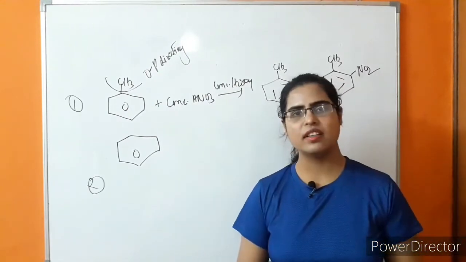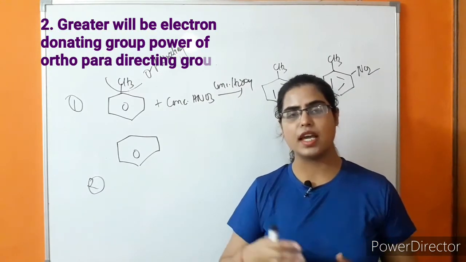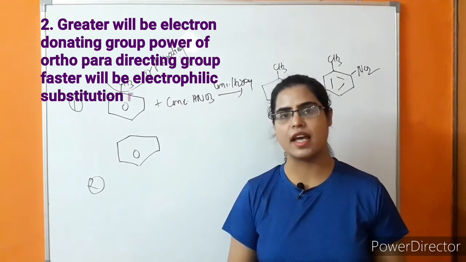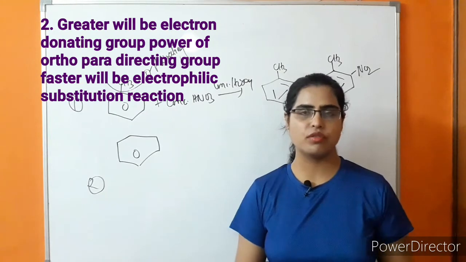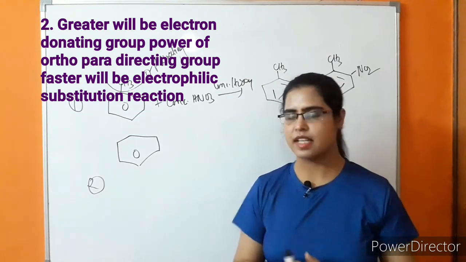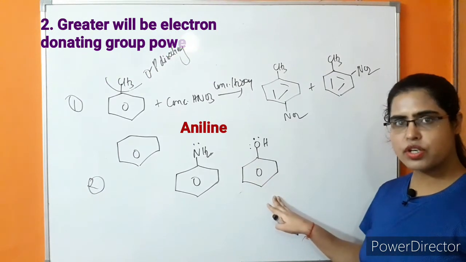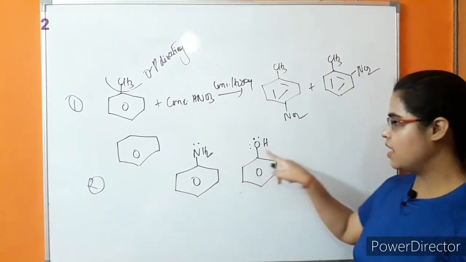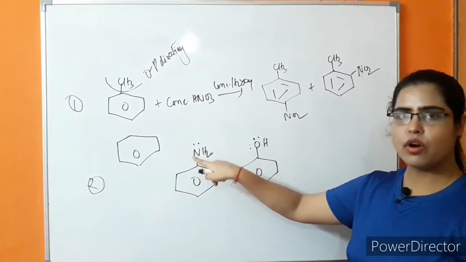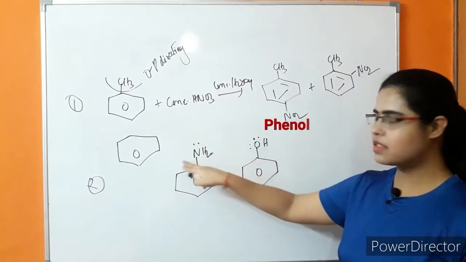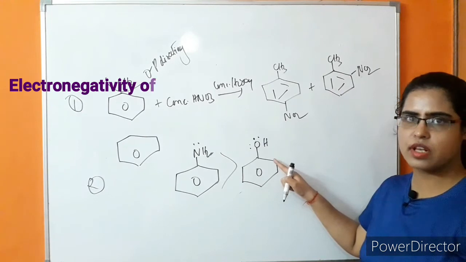Second point, in the case of ortho-para directing groups, the greater the electron donating ability of the functional group attached to the benzene ring, the greater will be the reactivity towards electrophilic substitution reaction. Example, this is aniline, this is phenol. In this case, there are two functional groups: one is the amine group, and the other is the hydroxyl group. The electron donating effect of the amine group is more in comparison to the hydroxyl group. Why?